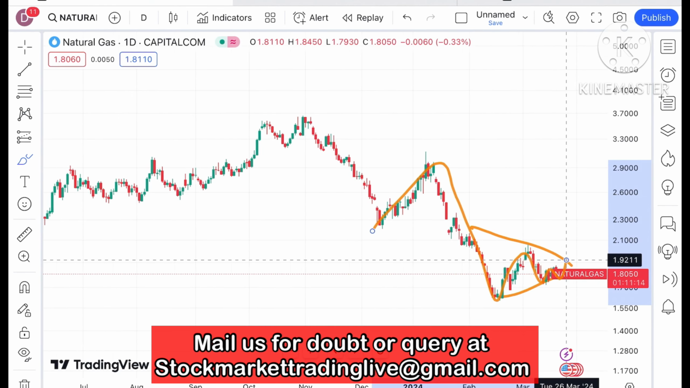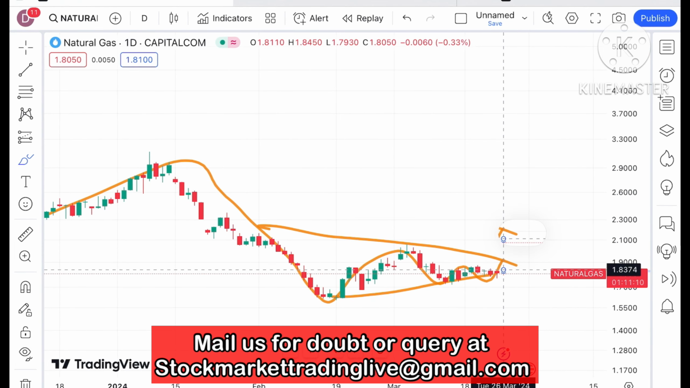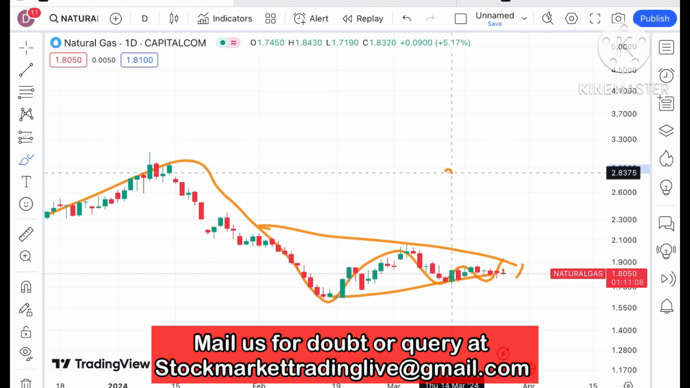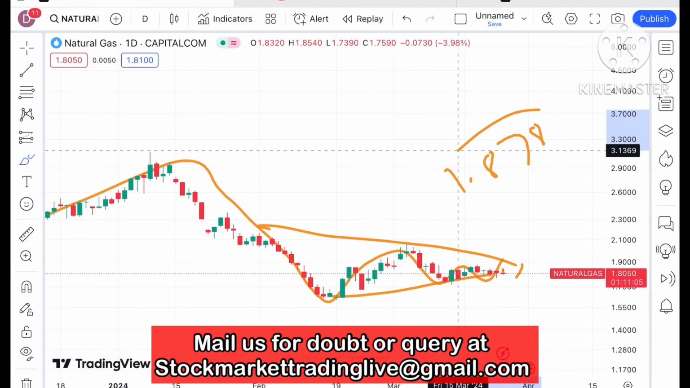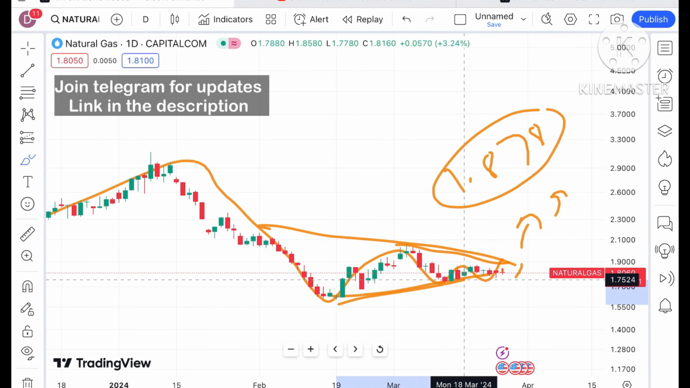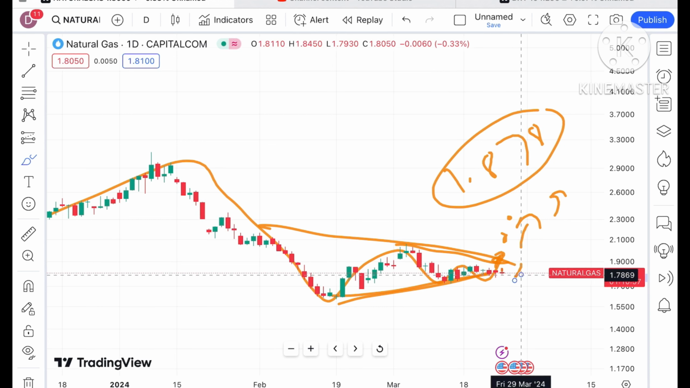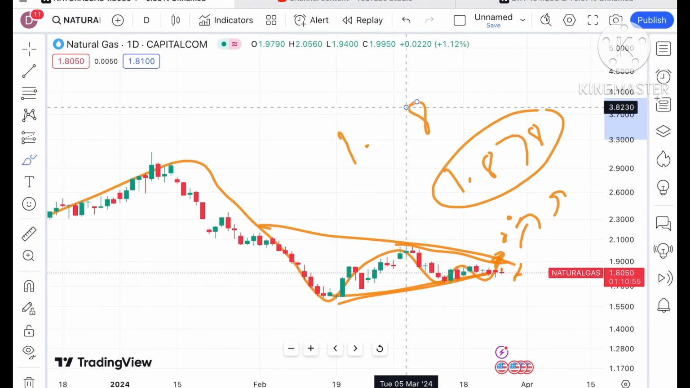Now if you look at this closely, you will see that this narrow pattern is trying to form in such a way that if the price started going above a level of around $1.878, then we can see there will be a sharp rise. Okay, because this pattern will move upside towards this level.